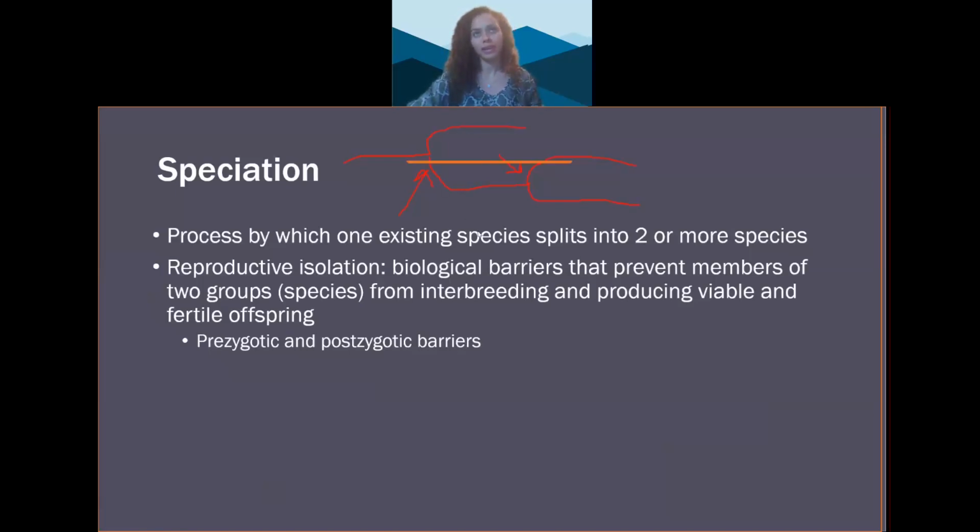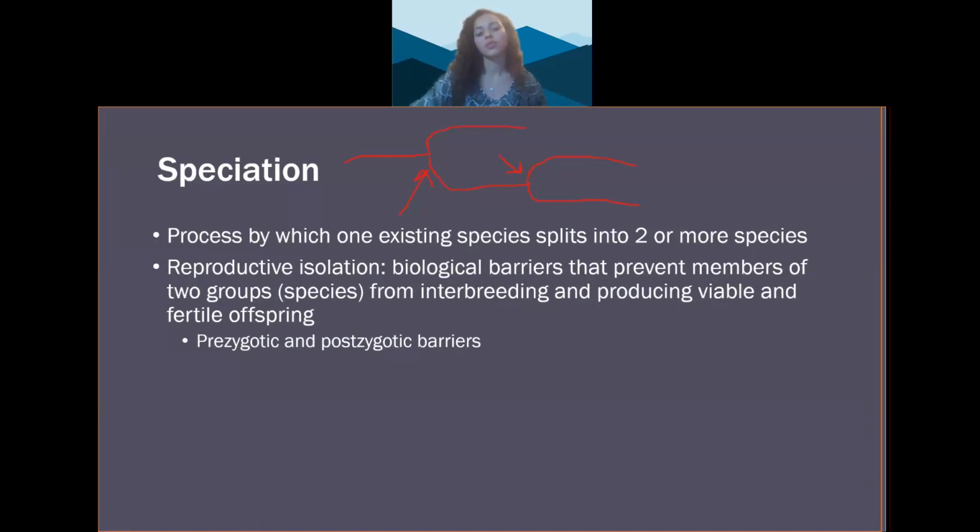And so in the very rough branching tree that I drew at the top of the screen, the branching points represent speciation events, where one species splits into two, and then maybe later on that same species splits into another two. So speciation is thought about as a branching process.